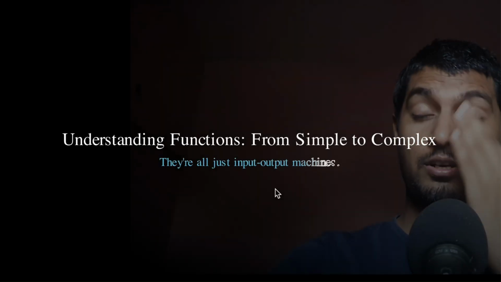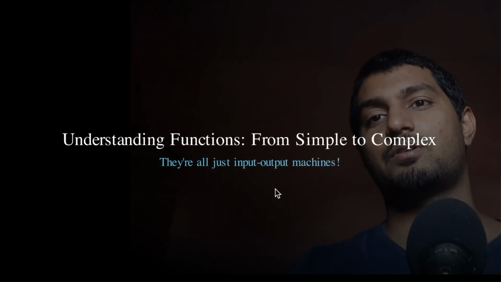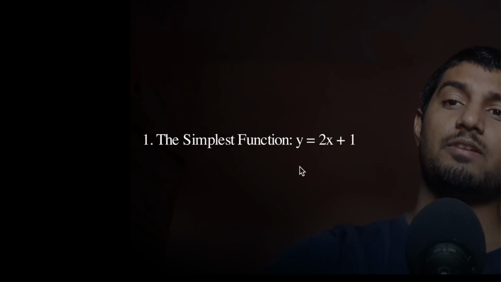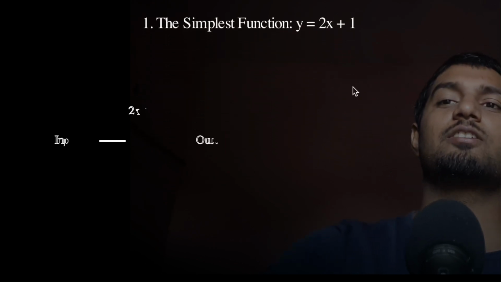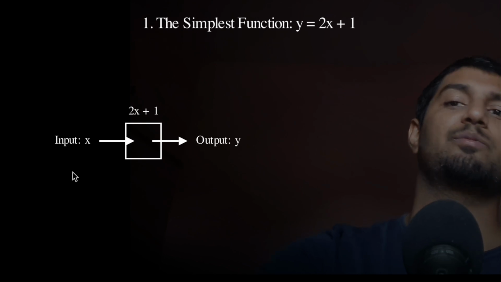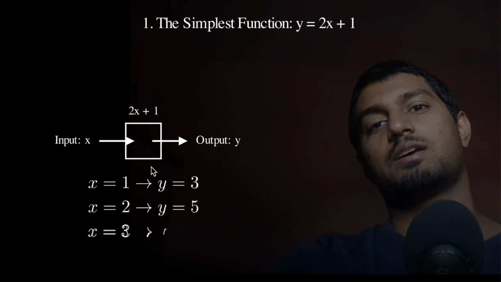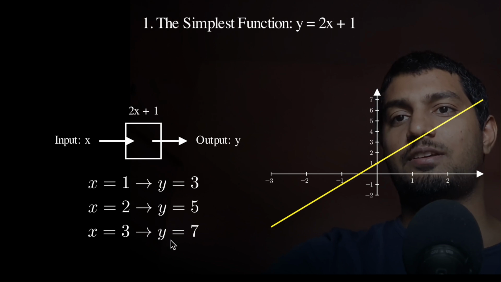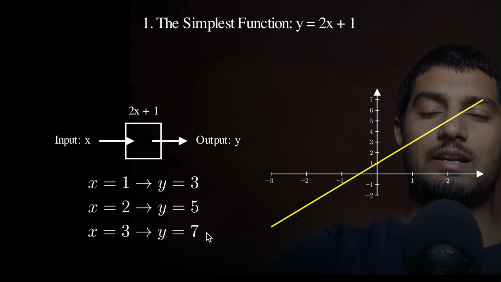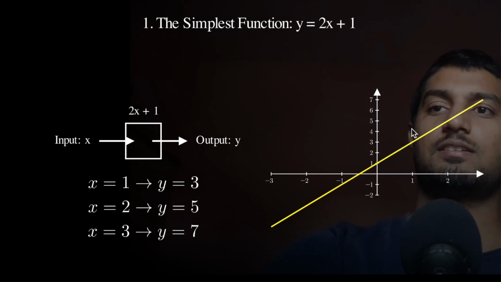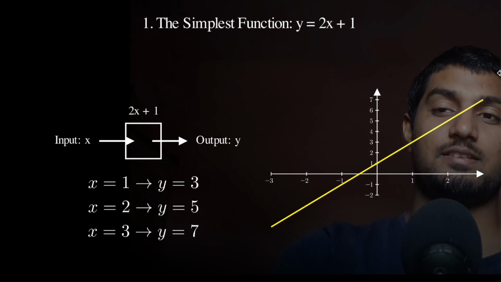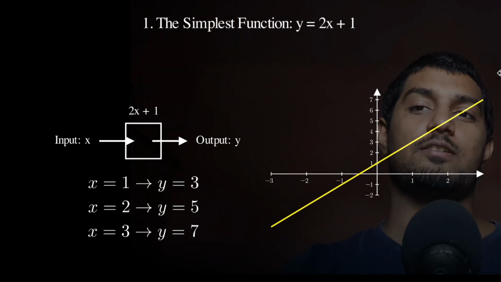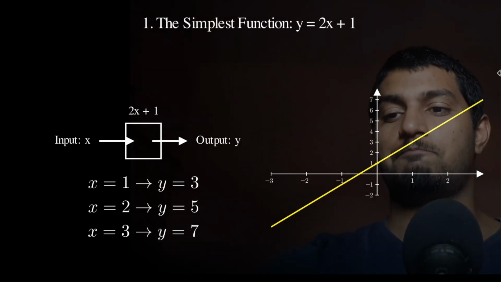A function, as we have already talked about, is just that you pass some input and get some output. That is basically a function, right? One of the simple functions which we have already seen is y is equal to 2x plus 1. You put in some input, you get some output. Let's say if I pass 1, you'll get 3, you pass 2, you'll get 5, 3 and 7. If I plot that function, it will look something like this, right? I think we have already seen this in our previous video called function and coordinate. If you haven't watched it, you can watch that.